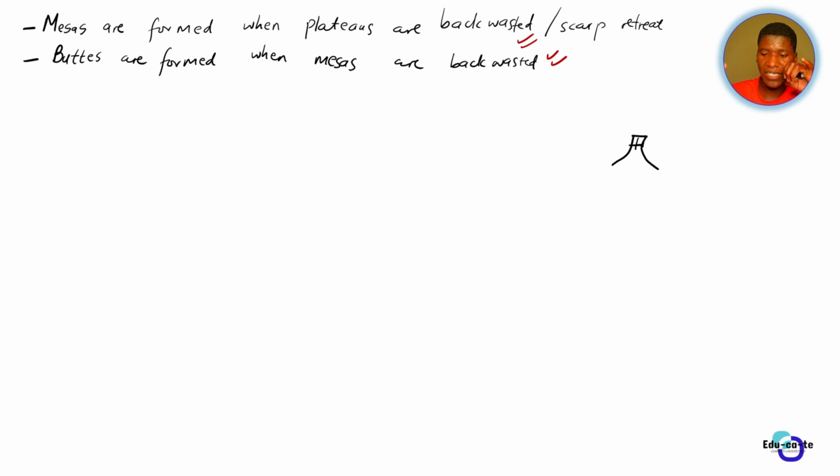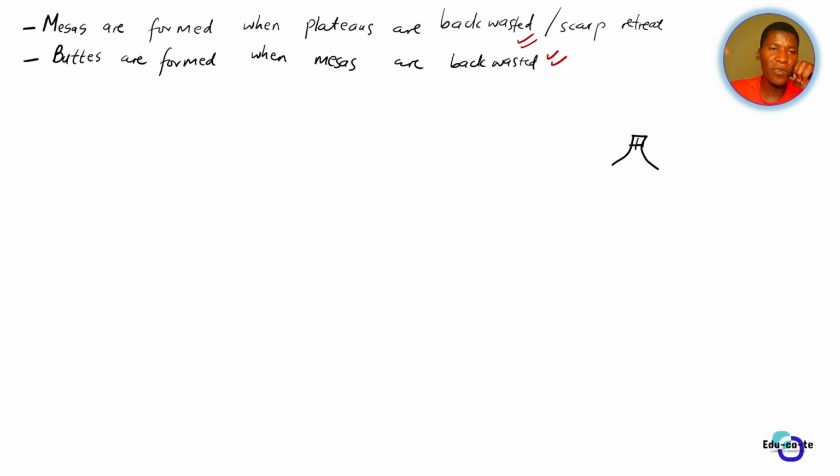So it's all about reducing the size. So first we reduce the size of a plateau by scarp retreat or by back wasting. It just means that we are eroding the sides without affecting the height. Remember, the height remains the same, but we are eroding the sides. That's back wasting. So the mesas are formed when plateaus are back wasted or they are scarp retreated.